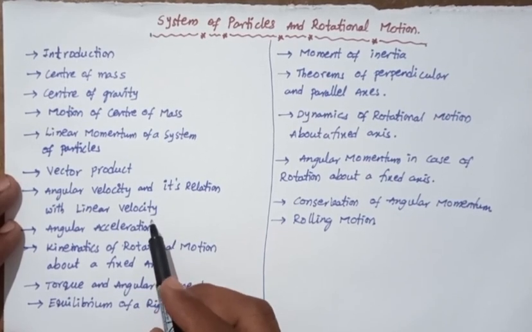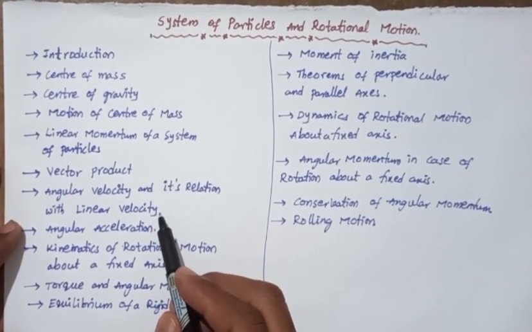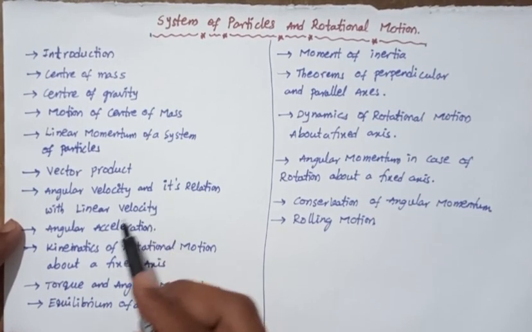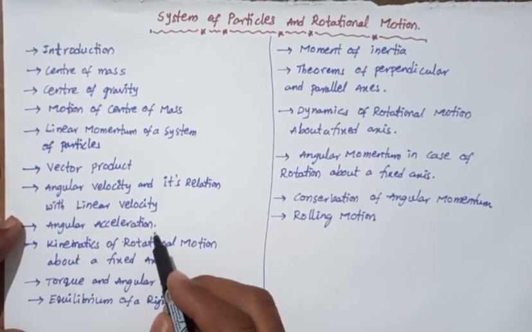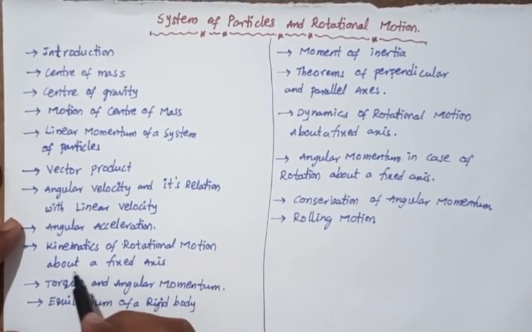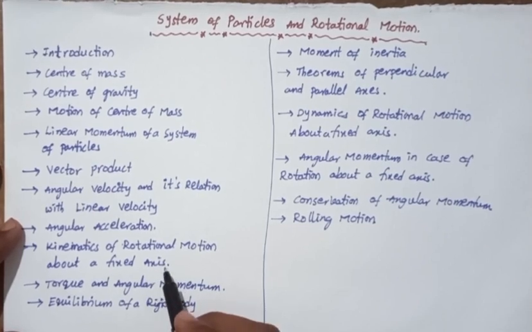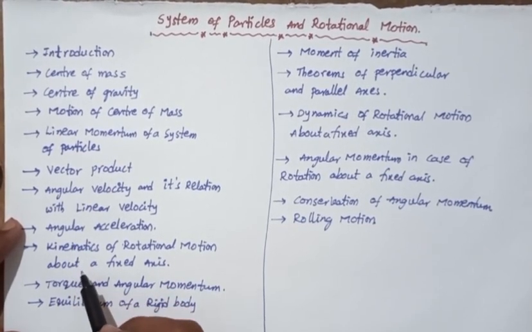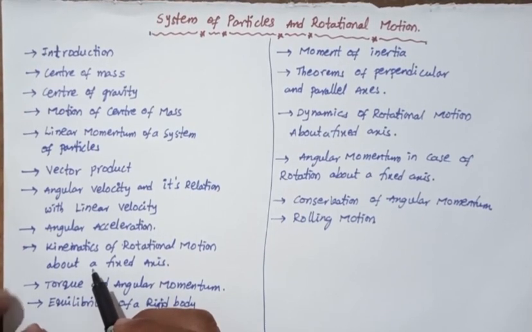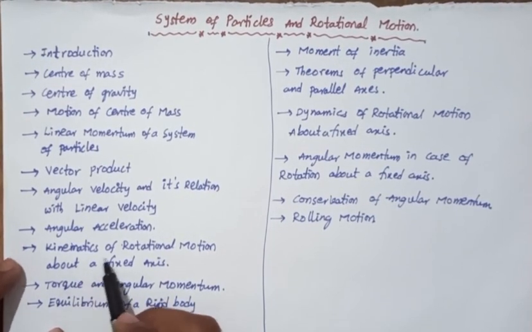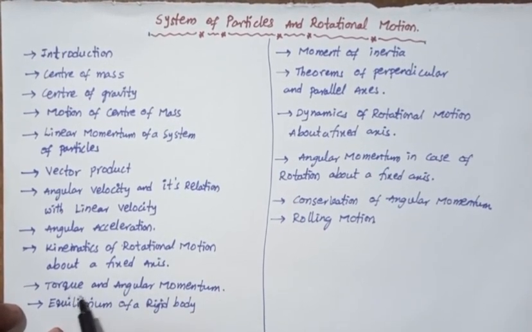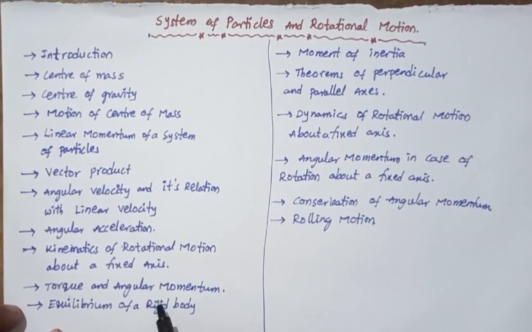We know the linear velocity. What is angular velocity, and what is the relation between the angular velocity and linear velocity? Next, angular acceleration, kinematics of rotational motion about a fixed axis. Already in the third lesson we discussed the kinematic equations of linear motion. So here, the kinematics of rotational motion about a fixed axis. Torque and angular momentum. What is angular momentum?